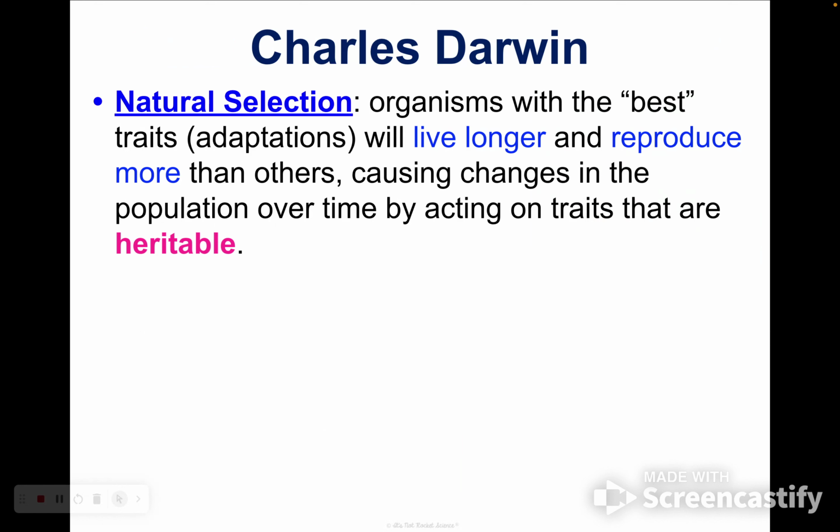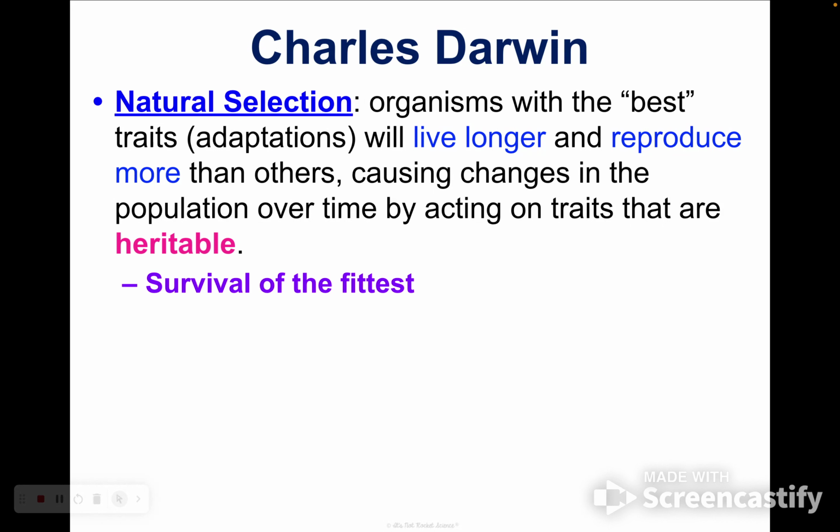So if you think about birds that are really colorful, that color isn't really there sometimes to help them escape from predators or anything else really, except for reproduction. They just want to look better than the other birds so that they can attract more mates. And because these organisms live longer and they reproduce more often, they are more likely to pass those traits on to the next generation. So they're going to eventually cause changes in the whole population because those traits that they have are going to be passed on.